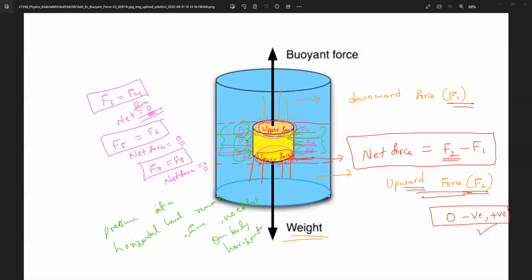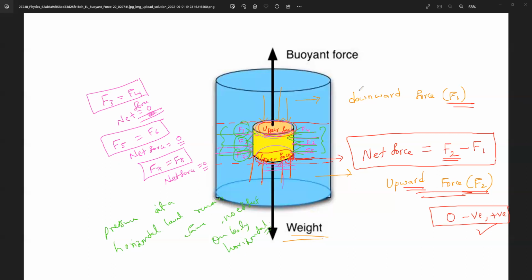Please remember. Understand now? So the body will experience only upward force and downward force. So this is the cause of the buoyant force. Why is buoyancy exerting? Why do you feel lightweight? Because the upper part of the body and the lower part of the body are not experiencing the equal force. That is why it is the cause of buoyancy. So I hope you all understand. Anybody can ask me. Okay? Or else write the statement.